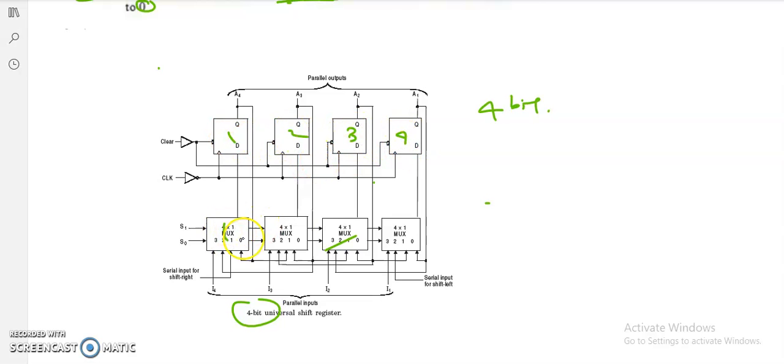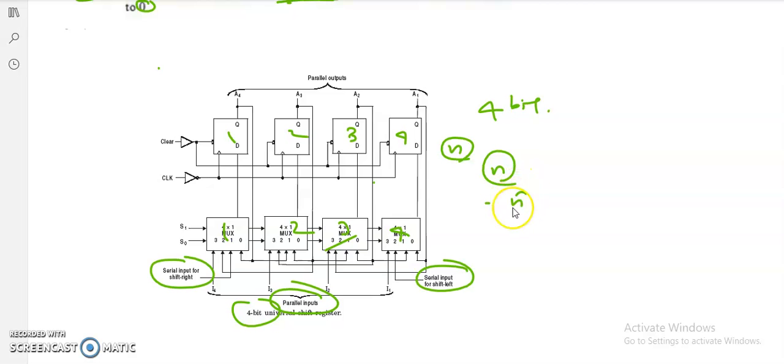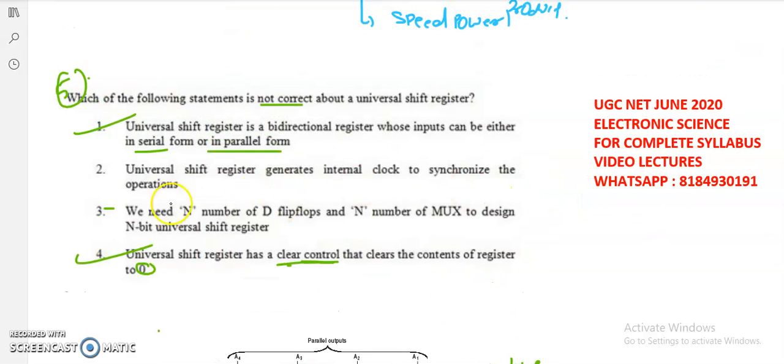How many multiplexers are there? 1, 2, 3, 4. Okay, right? So here we can give the parallel inputs and we can give the serial inputs also. Fine. So that means if an n-bit shift register is there, we require n number of D flip-flops and n number of multiplexers, right? So with the help of this diagram, we can understand that the third option is also correct, and the only wrong option is the second one.